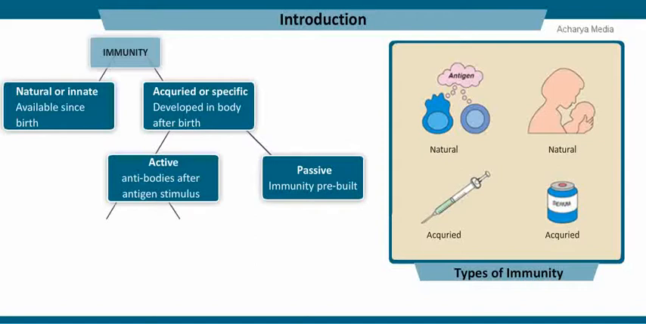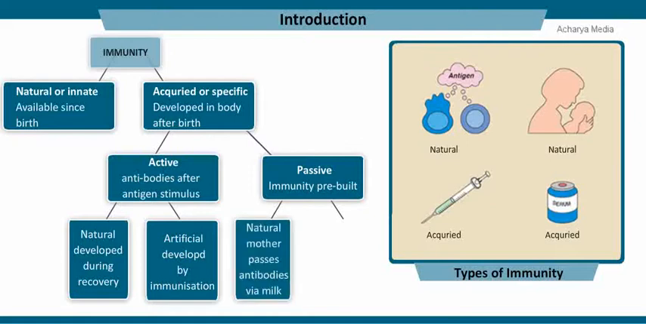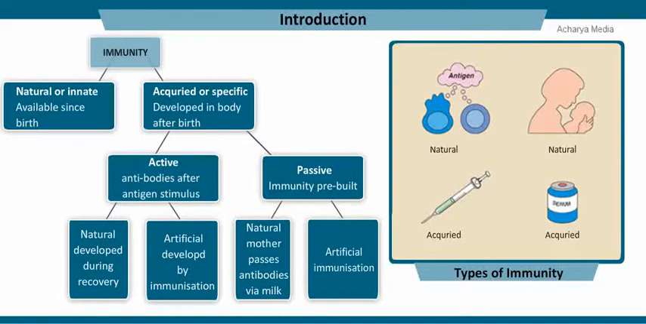Active acquired immunity, in turn, is divided into natural and artificial. Natural active acquired immunity is developed after recovering from a particular pathogenic infection, but artificial active acquired immunity is developed by administering vaccines. Passive acquired immunity is again divided into two types, namely natural passive acquired and artificial passive acquired. In natural passive acquired, antibodies for the baby are got through the mother's milk. In artificial passive acquired, antibodies are extracted from other animals and then introduced into the child's body.